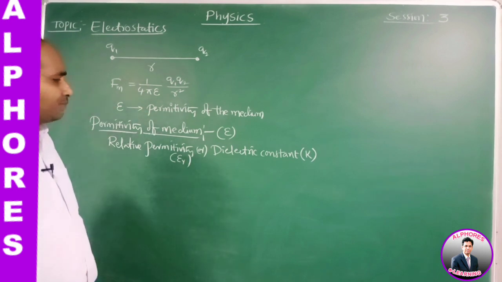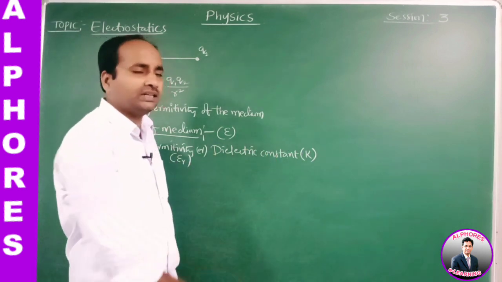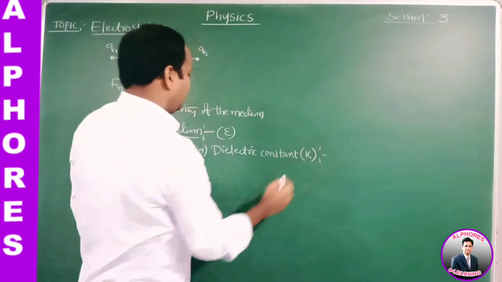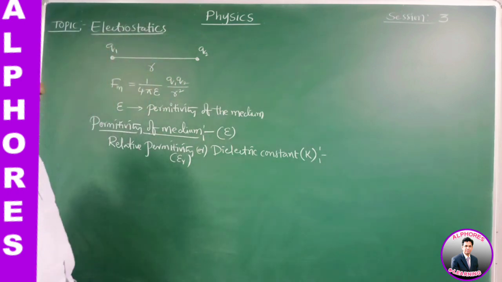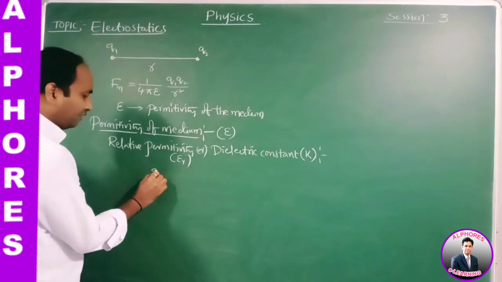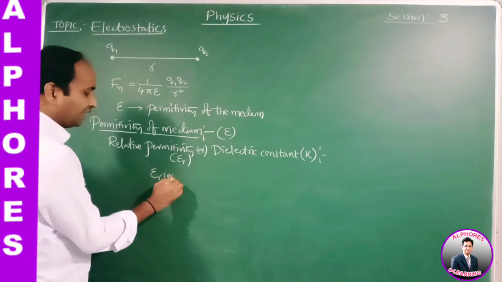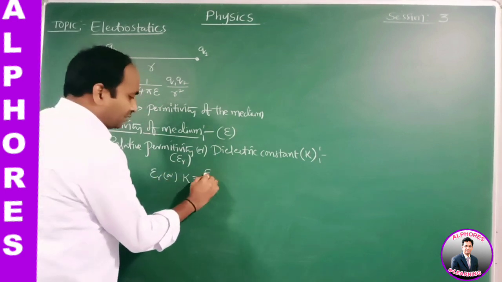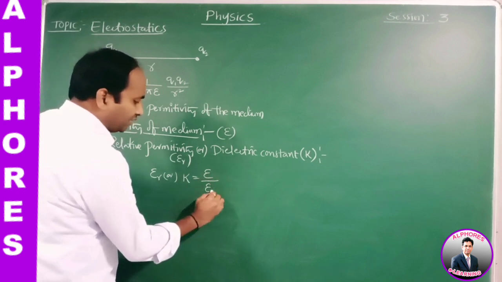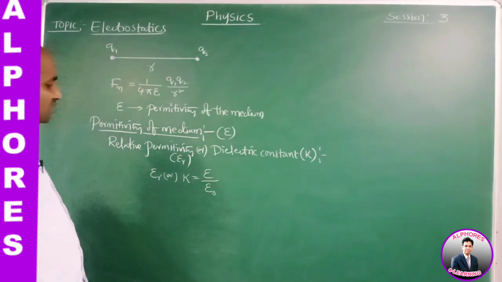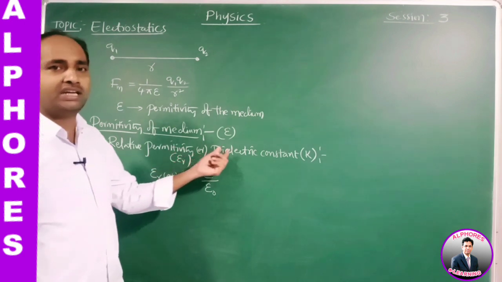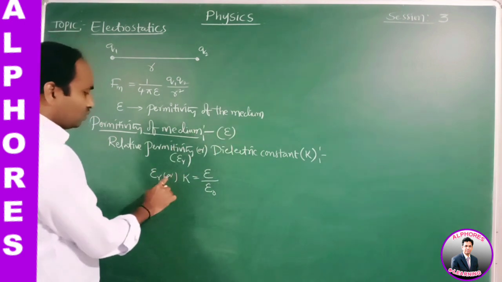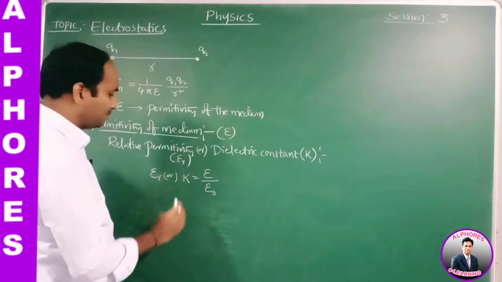So what is the relative permittivity or dielectric constant? It can be defined as the ratio of the permittivity of the medium to the permittivity of free space. So K is equal to epsilon by epsilon naught.